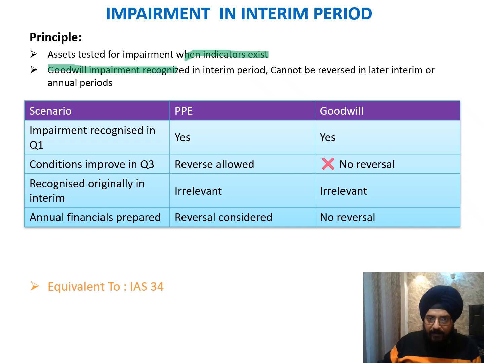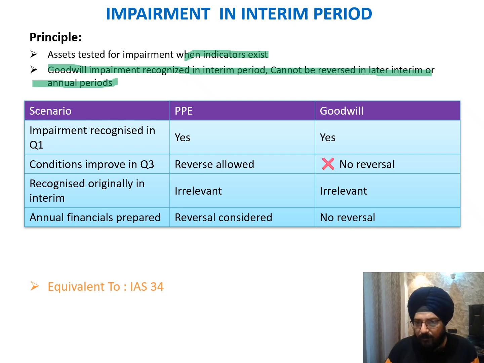Goodwill impairment recognized in an interim period cannot be reversed in a later interim or the annual period. Typically, goodwill impairment is tested once on an annual basis, and if that particular month falls in an interim reporting period, then we have to test the impairment in that interim period. The fundamental rule is that once it has been tested and there is a fall in the value of goodwill, that impairment loss cannot be reversed in any later interim period or the annual period.